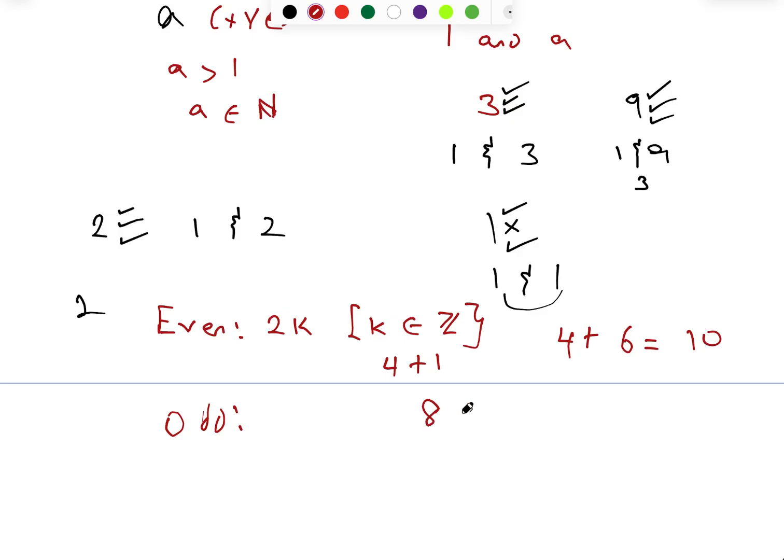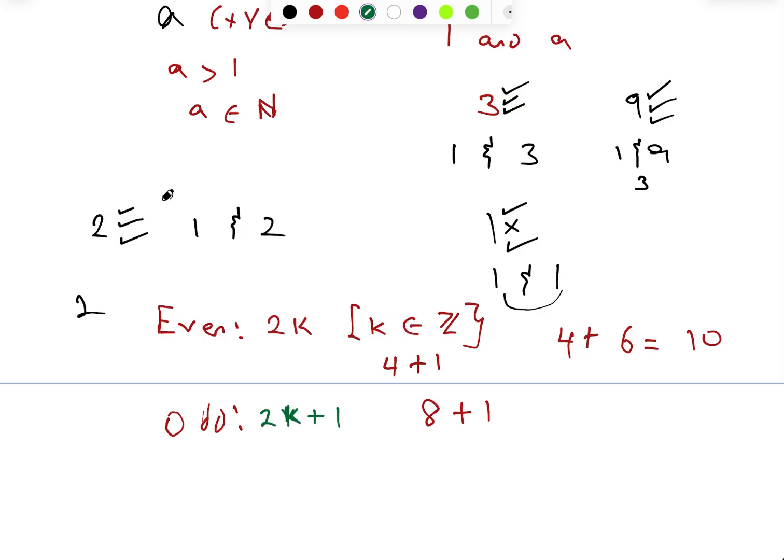If you have even number 8, the moment you add 1, you have an odd number. So generally we can define an odd number as 2k plus 1. So odd numbers are numbers that are not divisible by 2. Any even number plus 1 is always going to be an odd number.